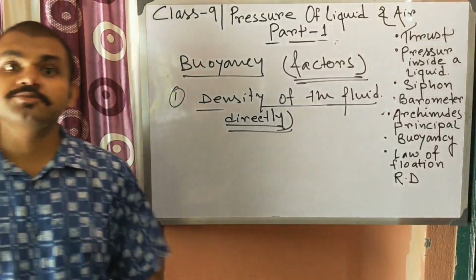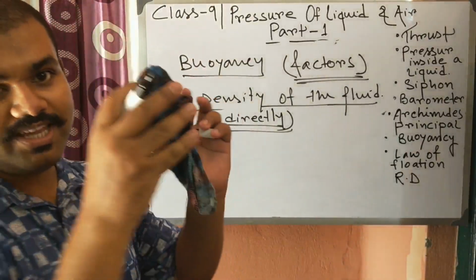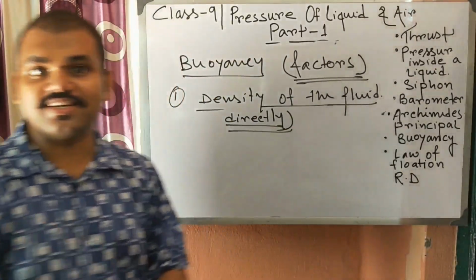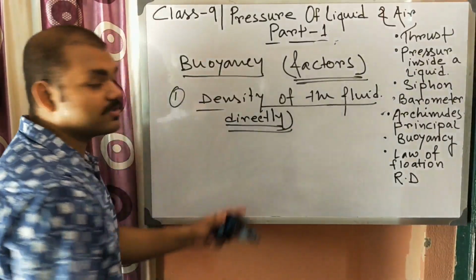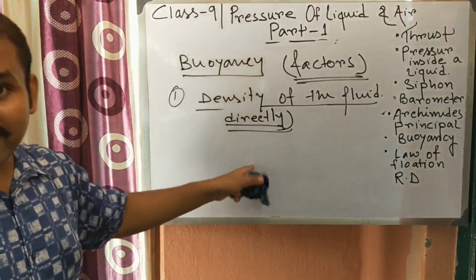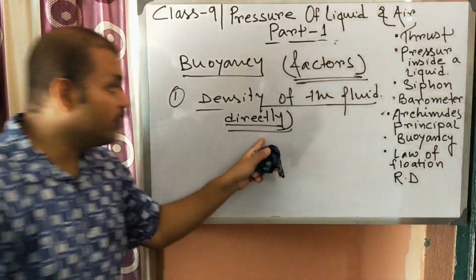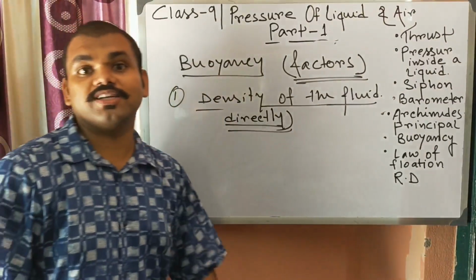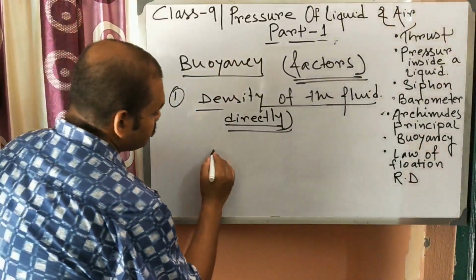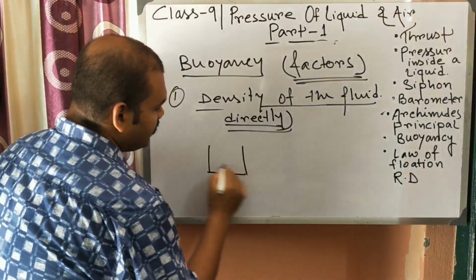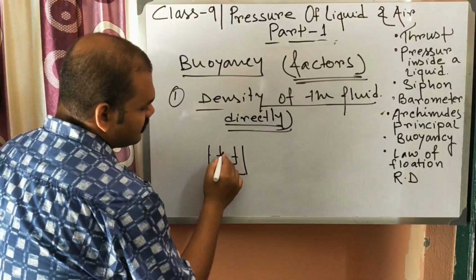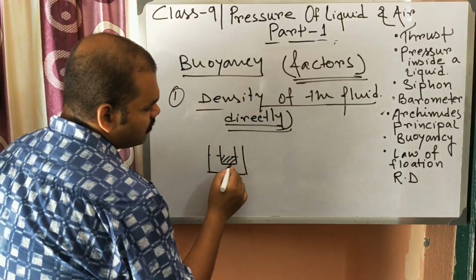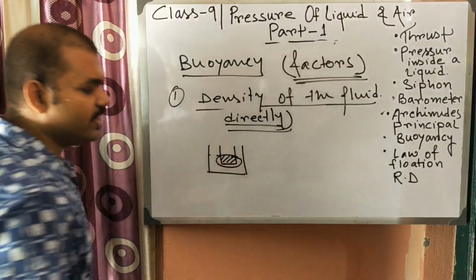Now the question comes, why? Why with the increase of density does buoyancy increase? Because suppose a body is here, now the body will displace this much of fluid.